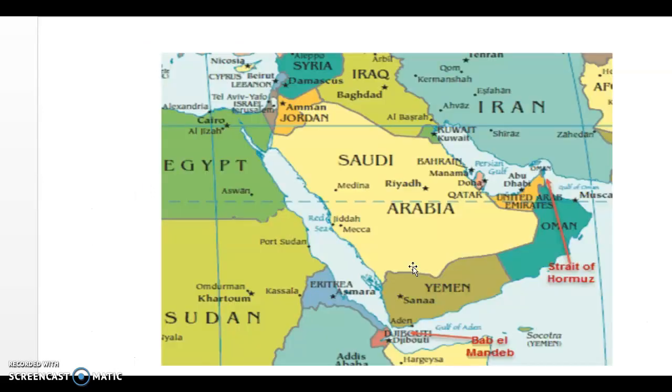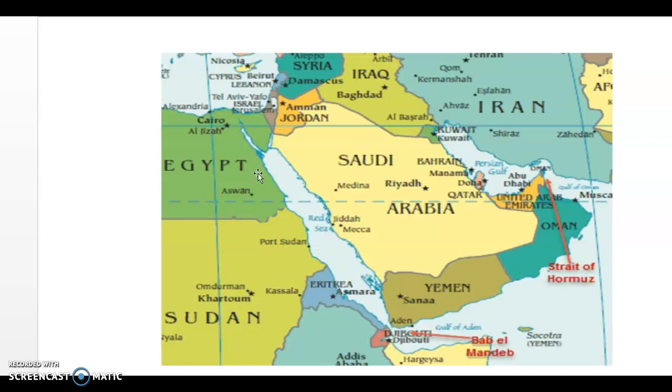And now when we are talking about this Red Sea, you need to know that here there is a gulf, we call it Gulf of Aqaba, and this one is Gulf of Suez. And here there is a strait also, which is connecting Gulf of Aqaba with Red Sea. We call it Strait of Tiran, right? So here, as I said earlier also, there is a strait, we call it Bab el Mandeb, which is connecting Red Sea with Gulf of Aden, right?